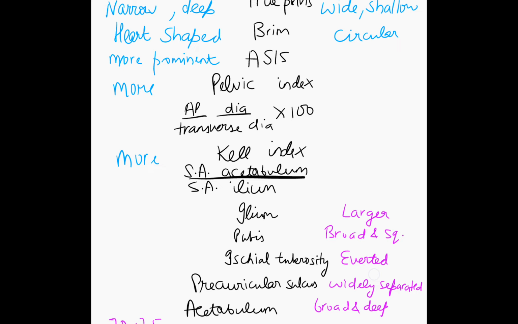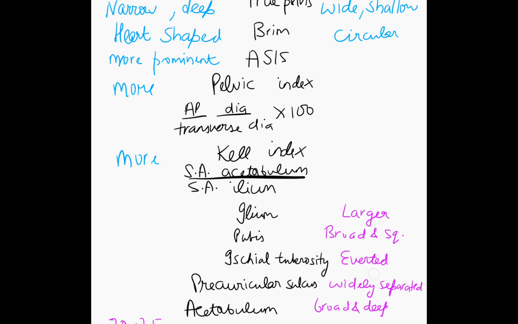Corporobasal index, that was also in the pelvic region, and it was more in males. Pelvic index is also more in males, Kell index too. What is pelvic index? AP diameter by transverse diameter, anteroposterior and transverse diameter. And what is Kell index? Surface area of acetabulum by surface area of ilium. That is also more in the males.